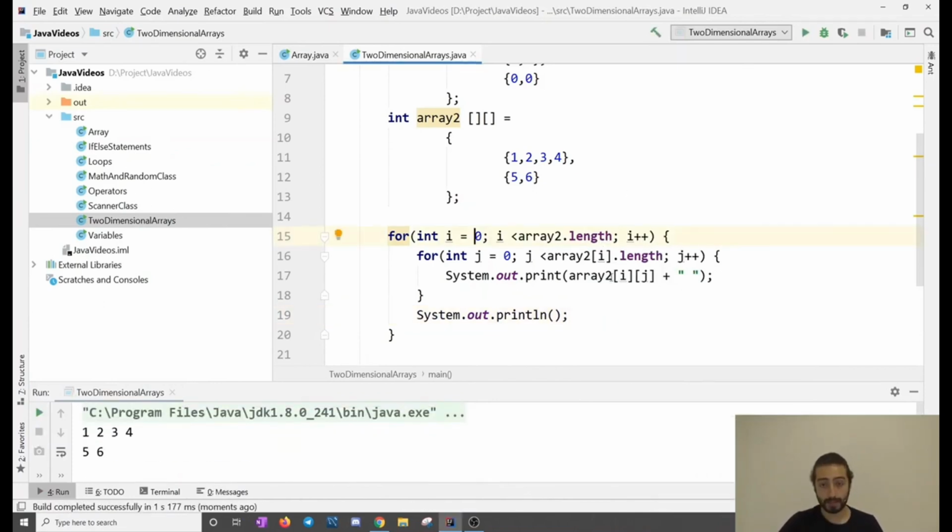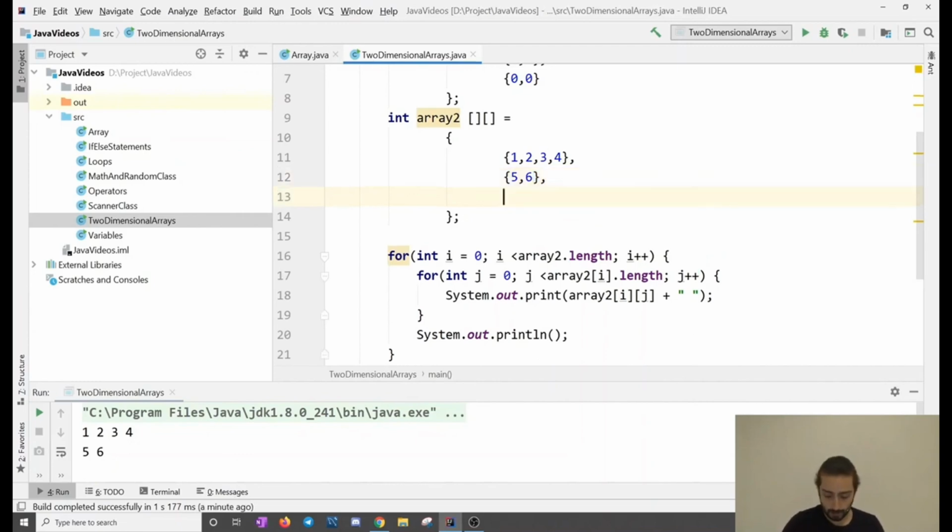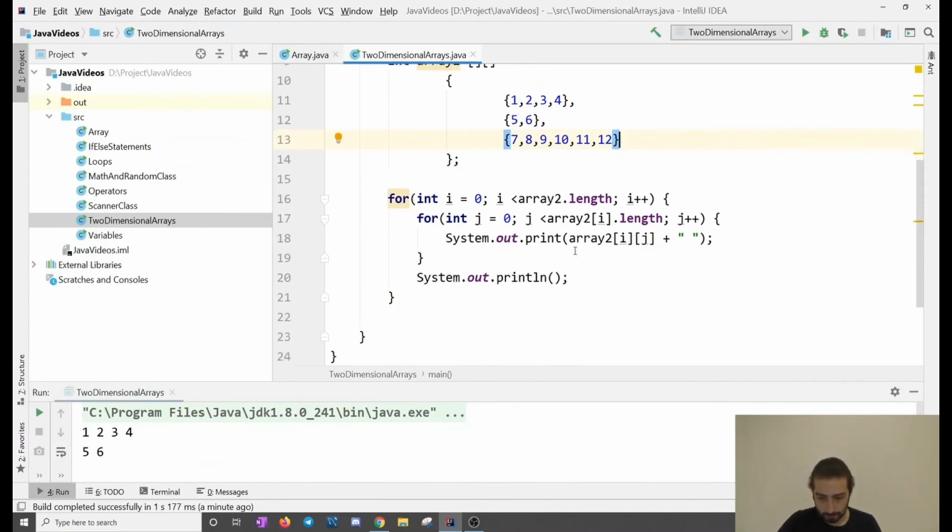I want to do the same exact example that we did in the array, like adding all the values inside of one variable and then printing it out. So let's do it. I want to put more values here as well: 7, 8, 9, 10, 11, 12. So it will all be different. So this prints it out every time, right?